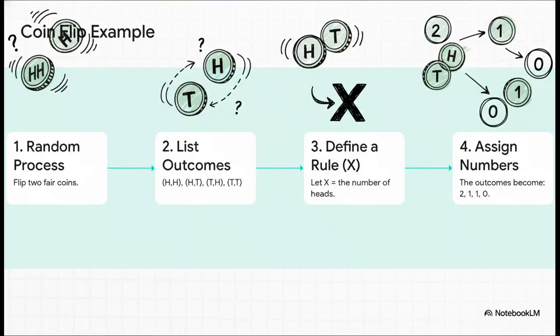Let's make this super concrete with a classic example. Okay, step 1. Our random process is just flipping 2 coins. Simple enough. Step 2. We list out every single thing that could possibly happen. Statisticians call this the sample space. For us, it's getting 2 heads, a heads then a tails, a tails then a heads, or 2 tails. Now for the magic. Step 3. We define our rule. We're going to create a random variable. Let's call it X. And we'll decide that X is just going to be the number of heads we see. And poof, just like that, the translation happens. Heads heads becomes the number 2. Heads tails becomes 1. Tails tails becomes 0. See? We've just turned random coin flips into a clean set of numbers.